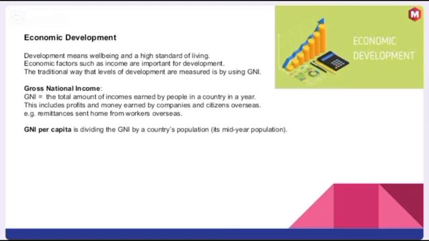The traditional way that levels of development are measured is by using GNI. Gross national income, the total amount of incomes earned by people in a country in a year. This includes profits and money earned by companies and citizens overseas.